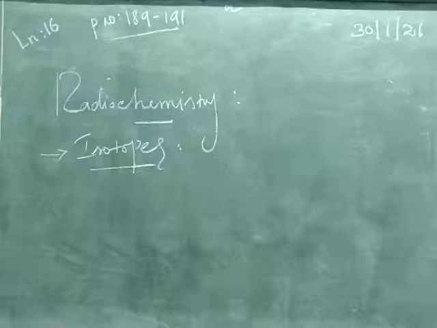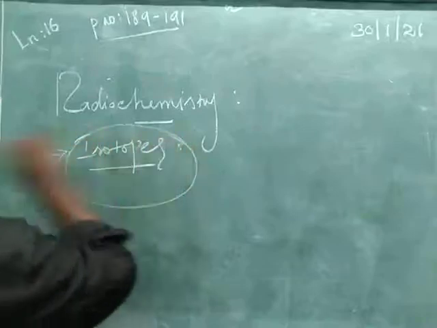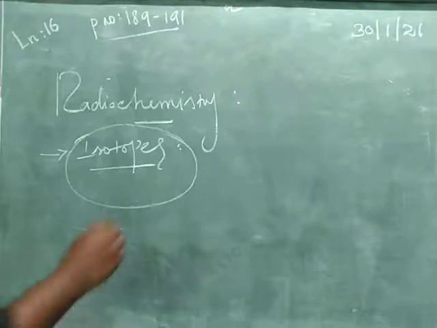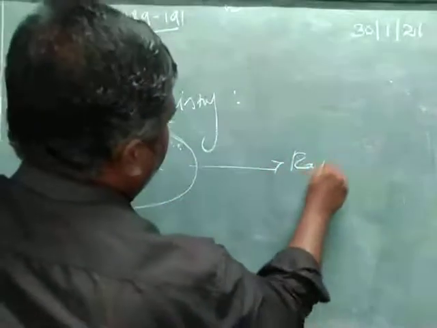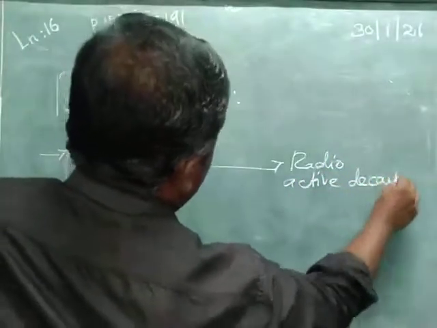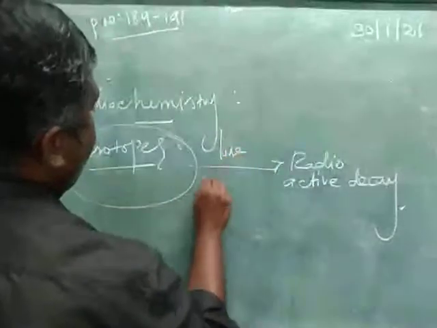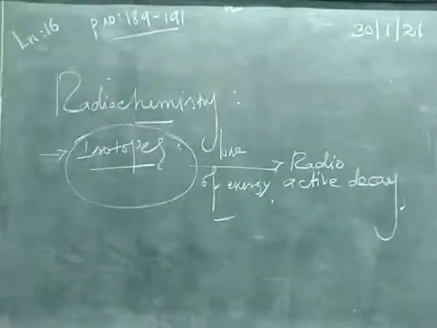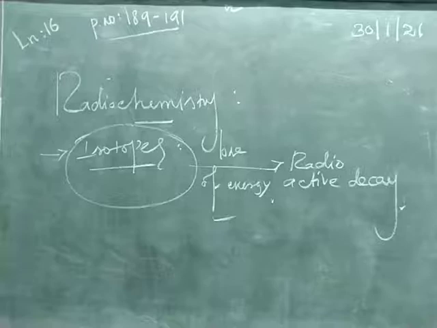So what is meant by radioactive decay? This phenomenon is called radioactive decay. Unstable isotopes of an element lose their energy in the form of radiation, and this is known as radioactive decay. It is a loss of energy. Isotopes lose energy to become stable ones. So that process is called radioactive decay.